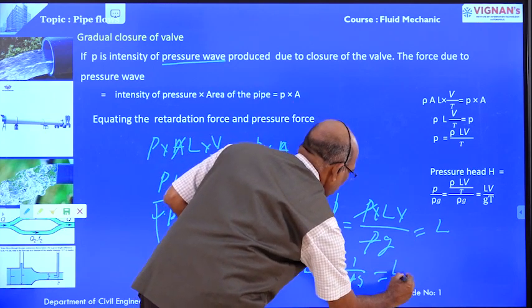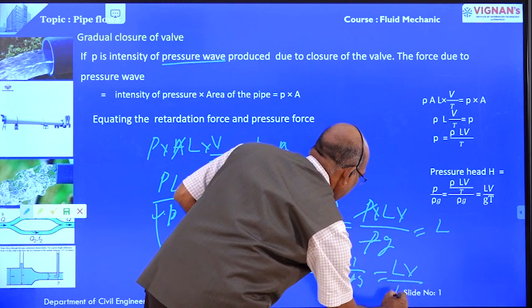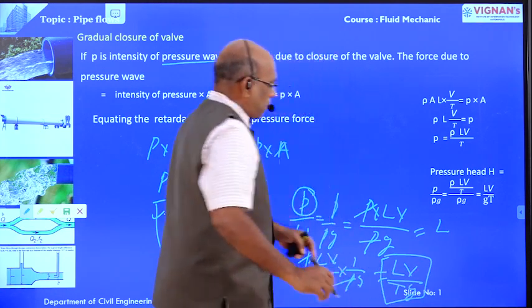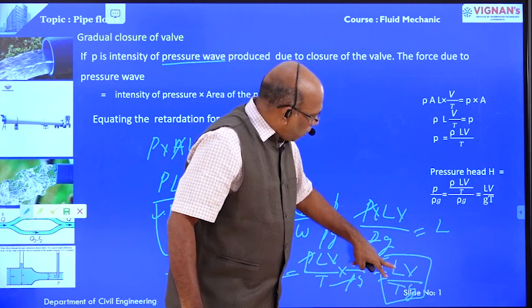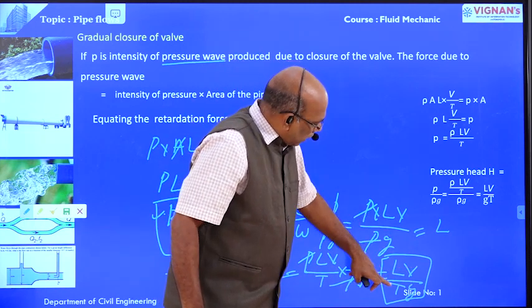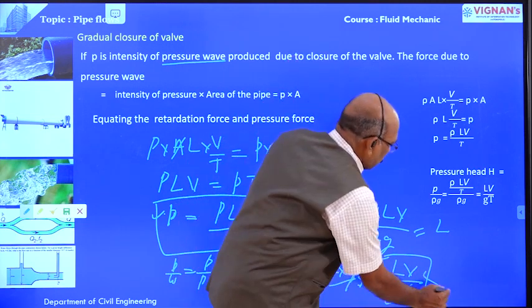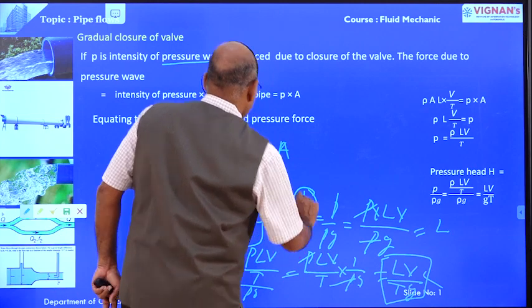This is equal to L V divided by T G. This is the pressure head, where L is the length of the pipe, V is the velocity of the flow, T is the time taken to close the valve, and G is acceleration due to gravity. This is the pressure head. This is the pressure.